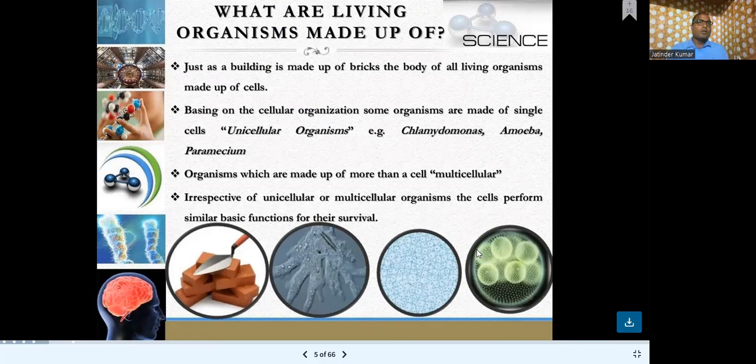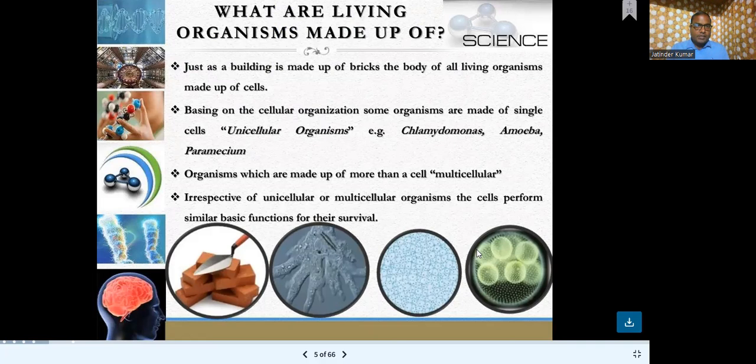Just as a building is made up of bricks, the bodies of all living organisms are made up of cells. You can see a wall which is made up of bricks. There is one brick, upon that there are piles of bricks one upon the other, and it makes a wall and ultimately a building.